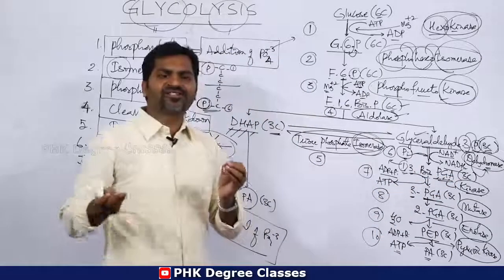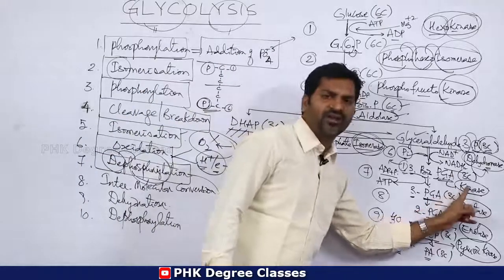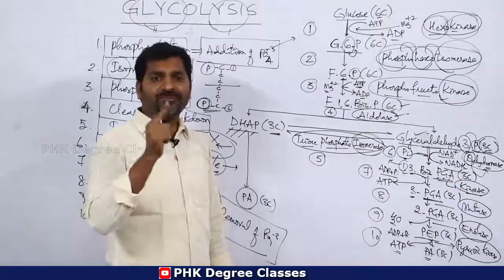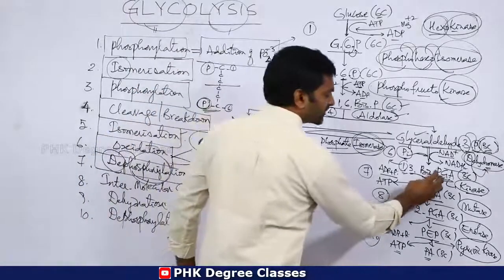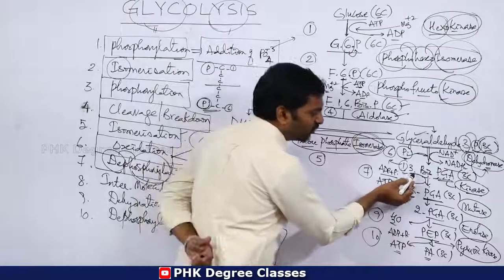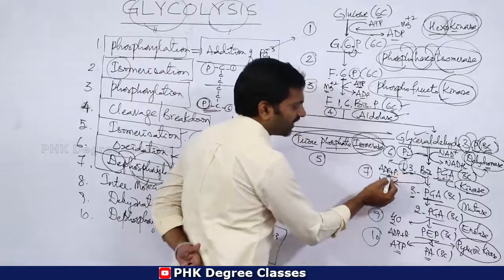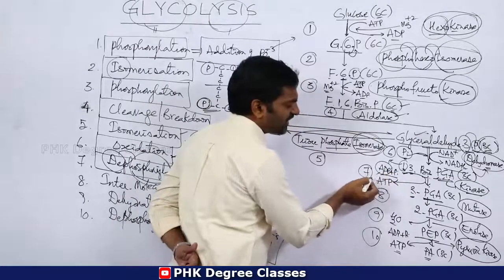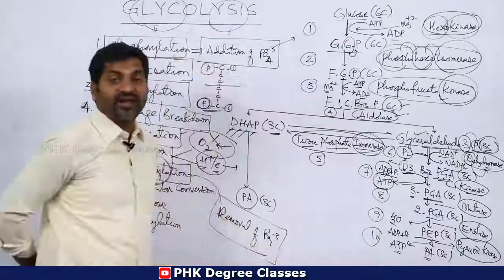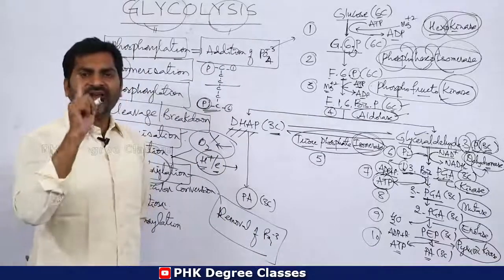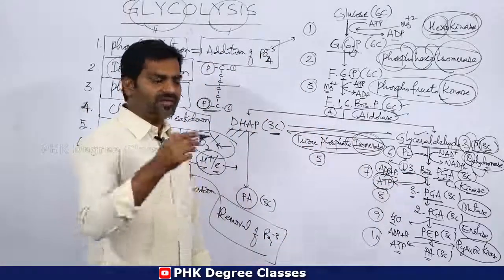Whenever addition or removal of phosphate takes place, there should be an enzyme called kinase. The full name is phosphoglyceric kinase, which catalyzes this particular reaction. The phosphate removed from the first carbon is received by ADP, adenosine diphosphate, plus one phosphate, giving rise to the formation of ATP, adenosine triphosphate. One ATP is formed during this reaction. Then come to the next step.